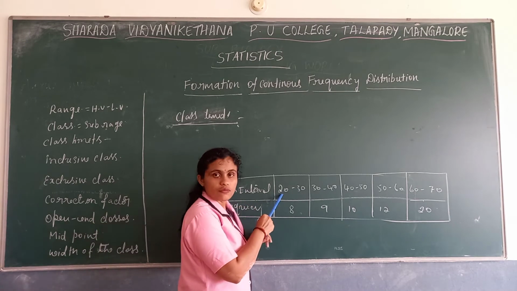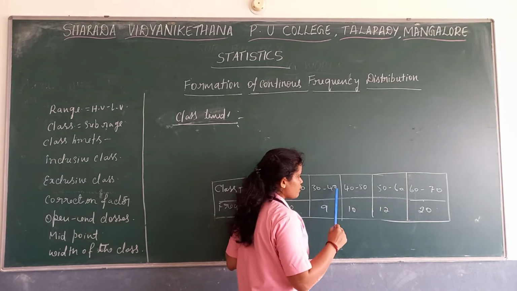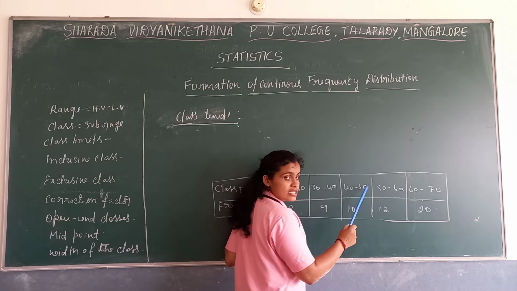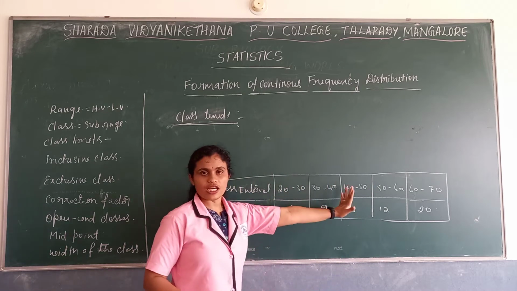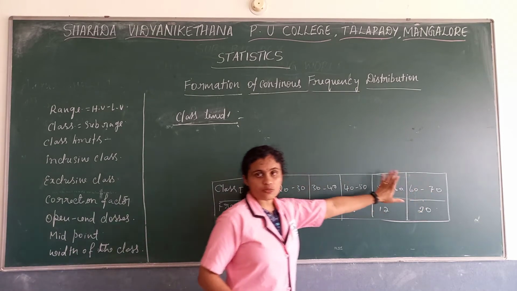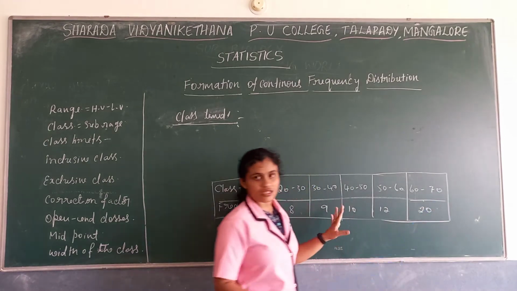So 20 is the lower limit and 30 is the upper limit. Here 30 is the lower limit, 40 is the upper limit. 40 is the lower limit, 50 is the upper limit of this class. For this entire frequency distribution, the lower limit is 20 and the upper limit is 70.